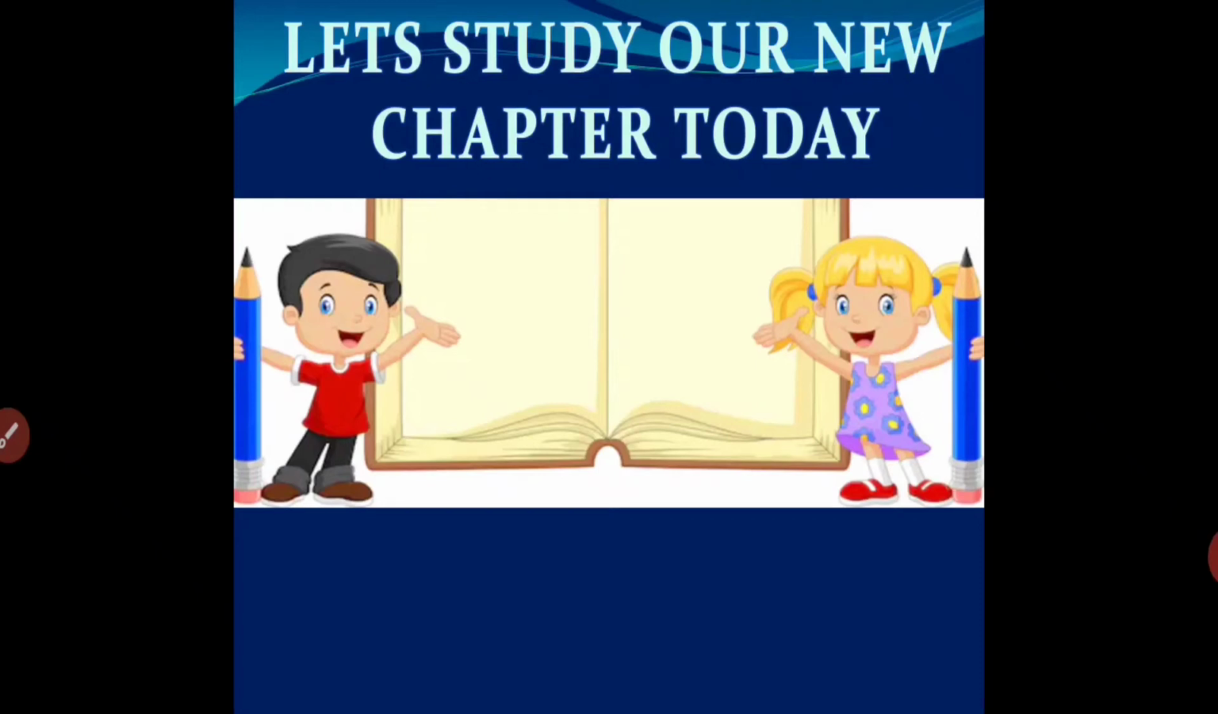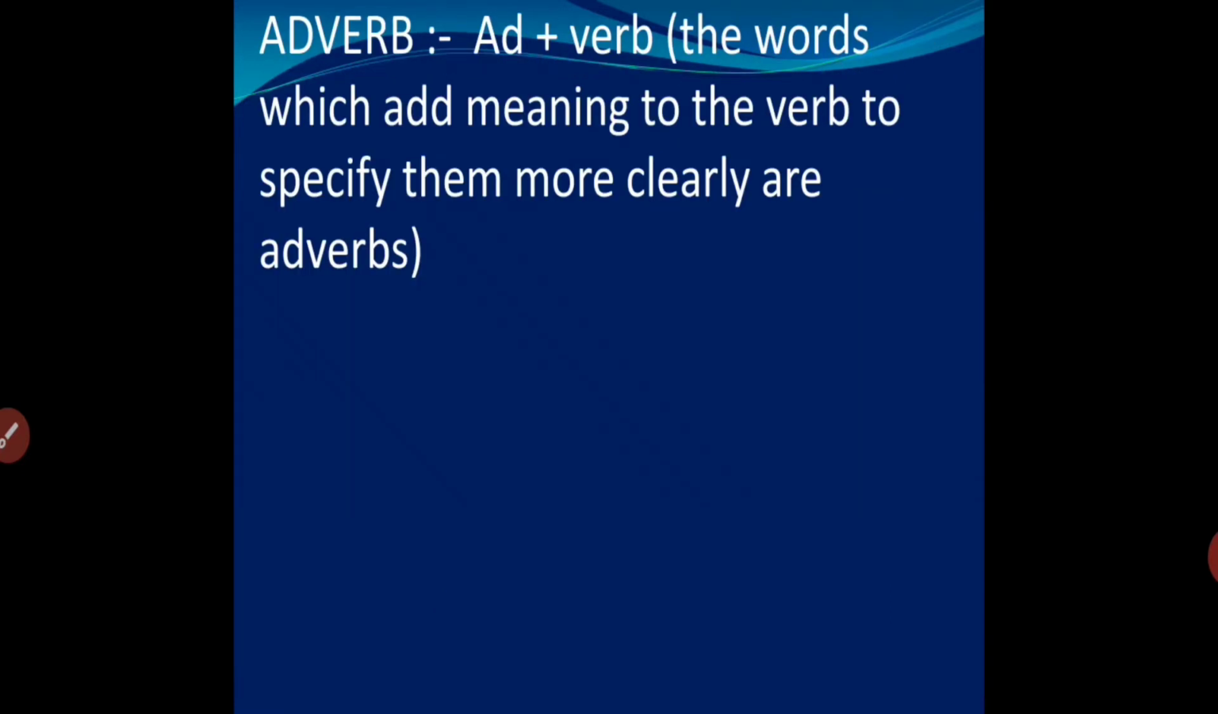Today we are going to study a new chapter, which is adverb and its types. So let's get started. Let's understand what an adverb is. Ad plus verb makes adverb. We are already aware of verb. Action words are known as verbs, right? So adverb means the words which add meaning to the verb, which specify the verbs more clearly.